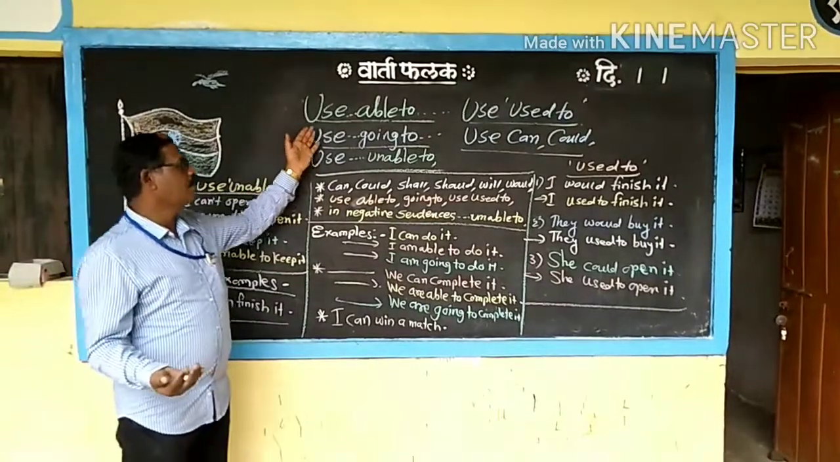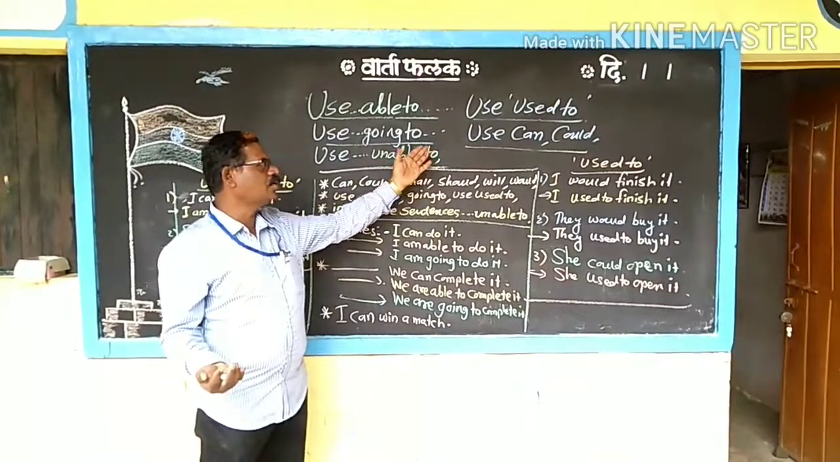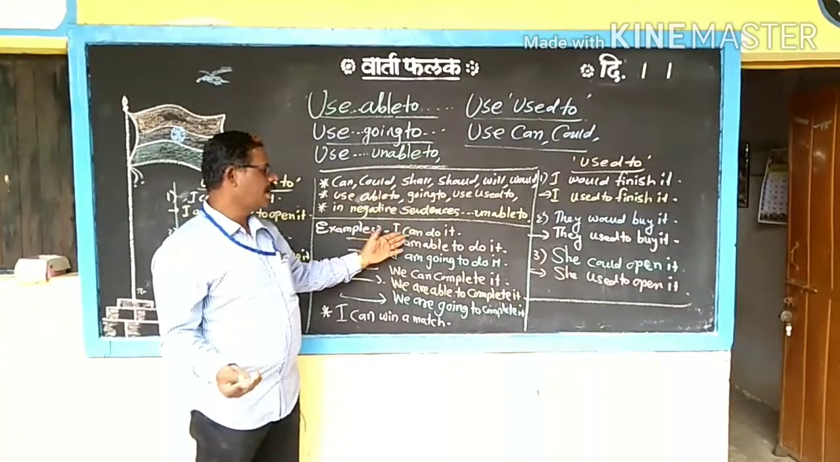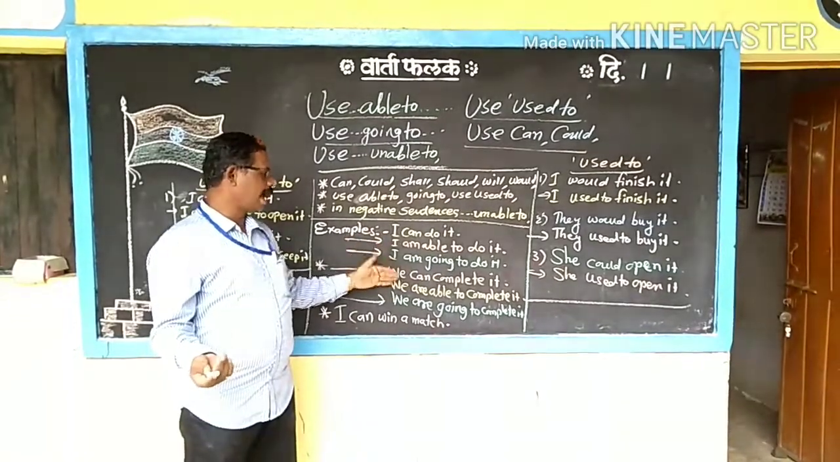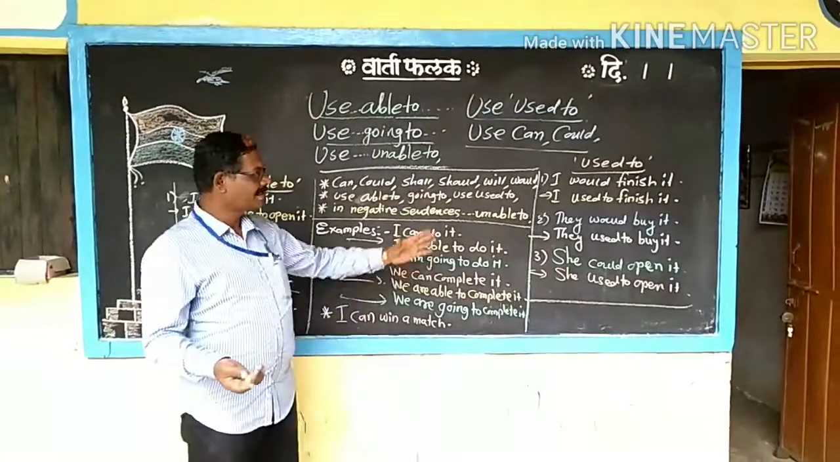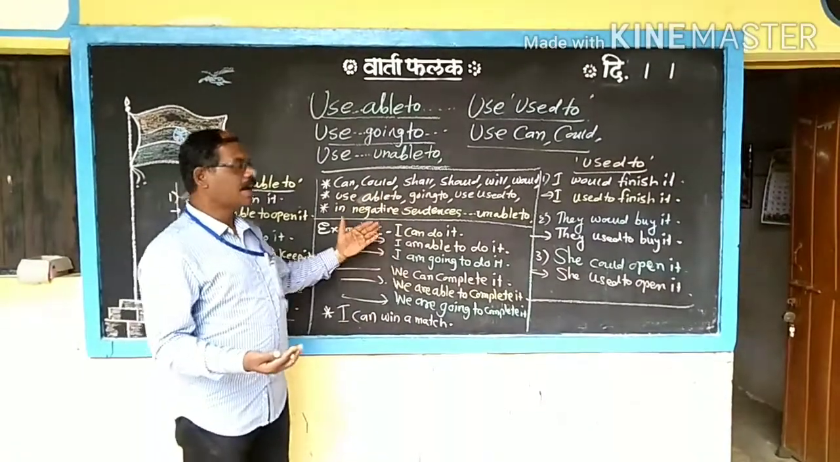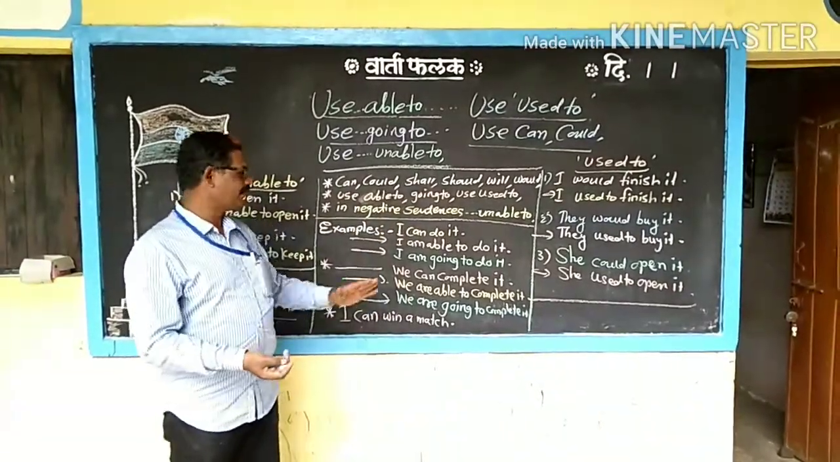Like this, able to, going to, unable to, used to, and use can, could. I am going to do it, I can do it. I am able to do it, I can do it. Like this, we can practice examples, and you write down more examples like this. These are some examples I have given here.